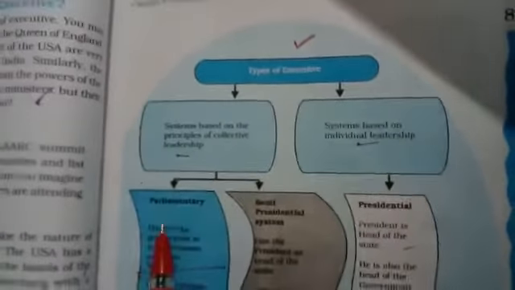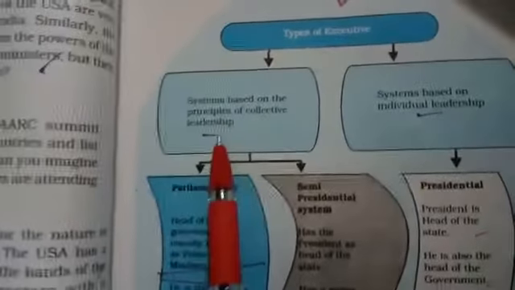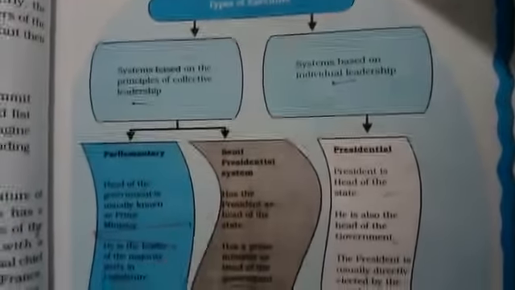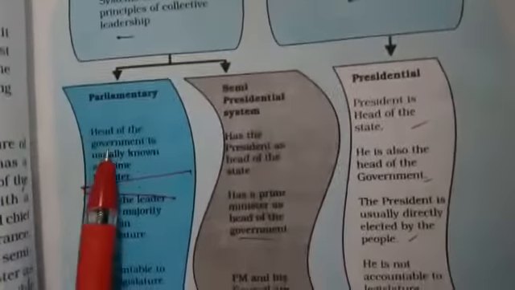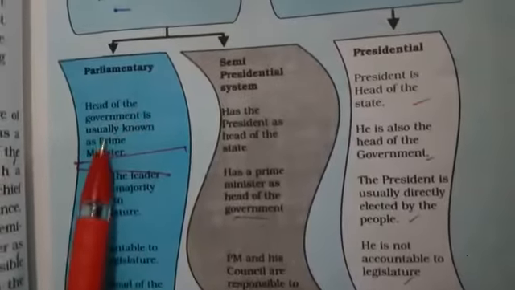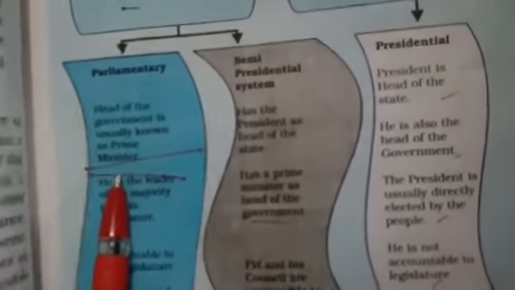So now next is parliament. Now the system based on the principle of collective leadership has two parts. That is, one is parliamentary, next is the semi-presidential system. Now first is parliamentary. I will finish it one by one and discuss with you. In the parliamentary system, the head of the government is known as the prime minister. The prime minister is the head of the government.